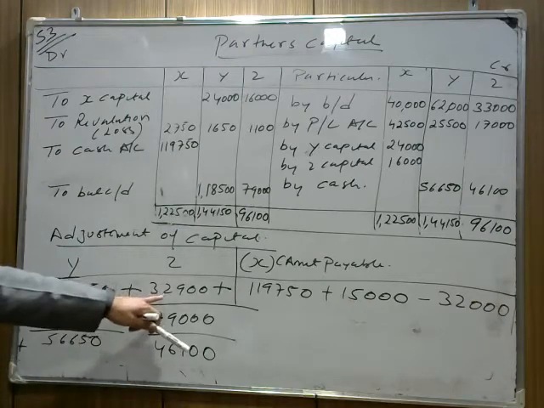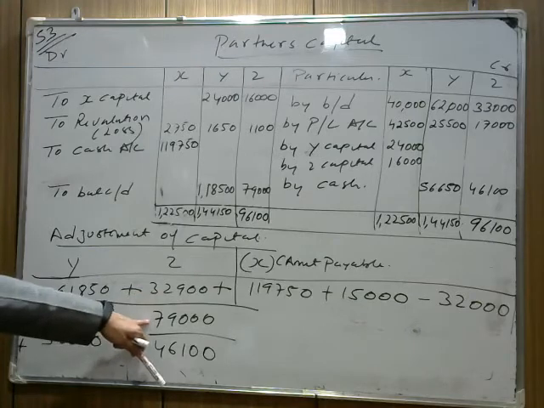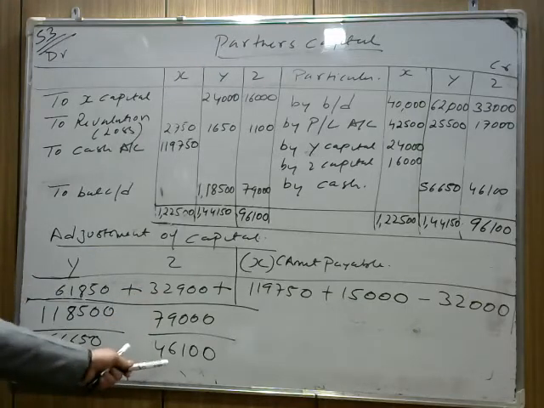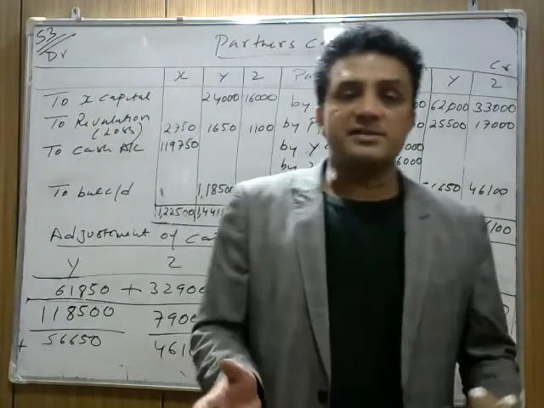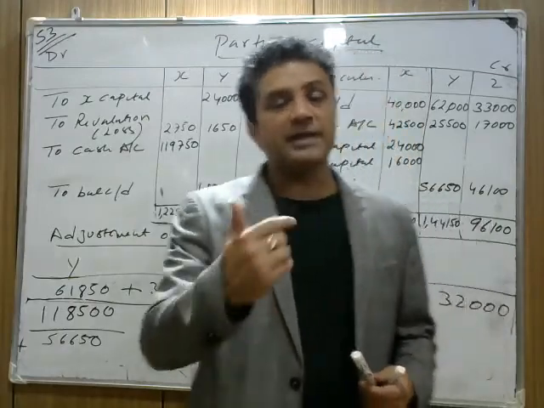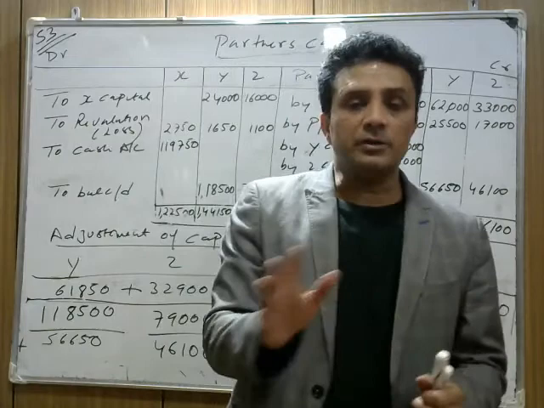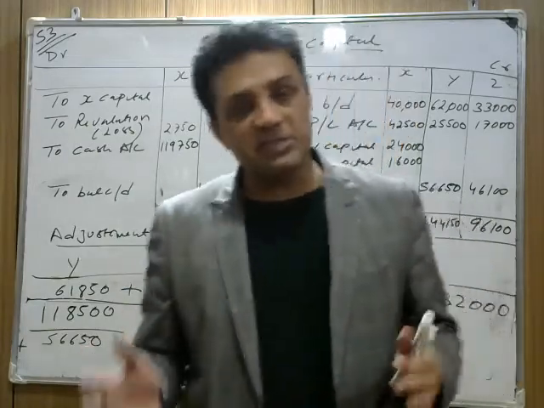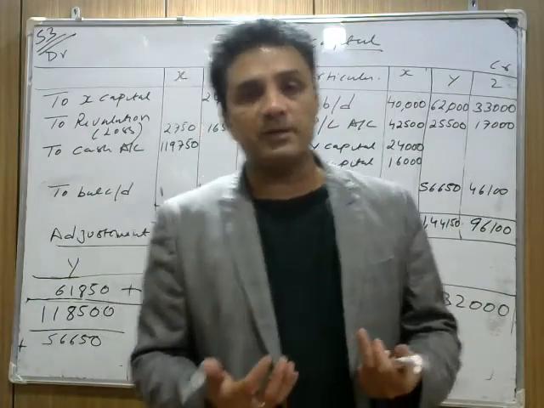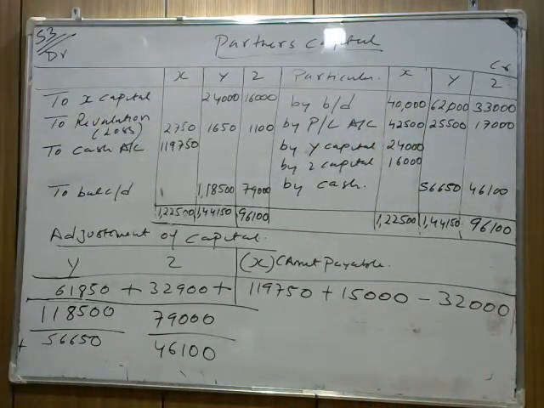Similarly, Jet's adjusted capital is coming 32,900. But as per the new agreement, Jet needs to bring 79,000. It means he needs to bring 46,100 more. So they are bringing in cash. It's mentioned here, whatever the adjusted capital. In case 4 and case 3, I told you before also, whenever the adjustment comes, it can be done through cash account, not through current account. So whatever adjustment we have to make, in this case it is through cash account. Now, I hope this part is clear.